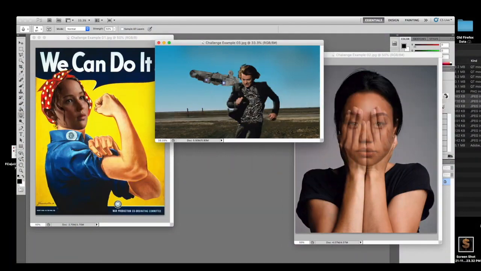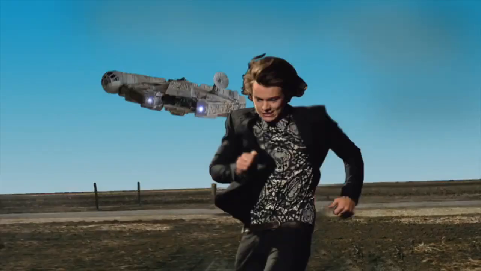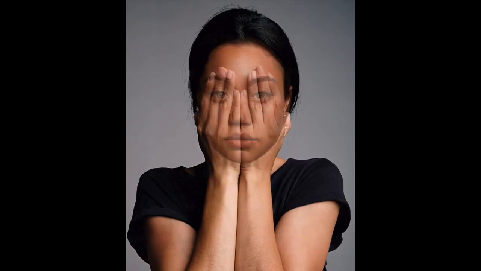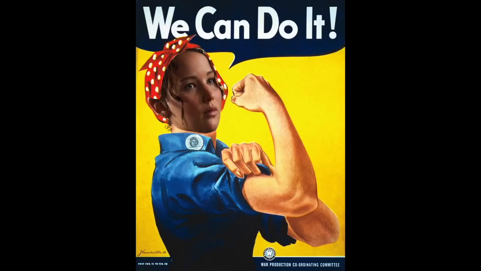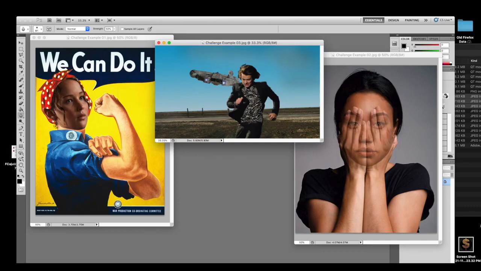And the challenge is, before the end of the block, to recreate each of the 3 images in front of you as accurately as possible. The goal of this video is to give you some helpful hints and some background on the pictures so you know how to do it the best that you can.